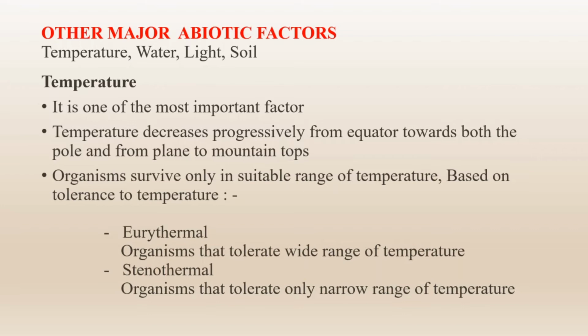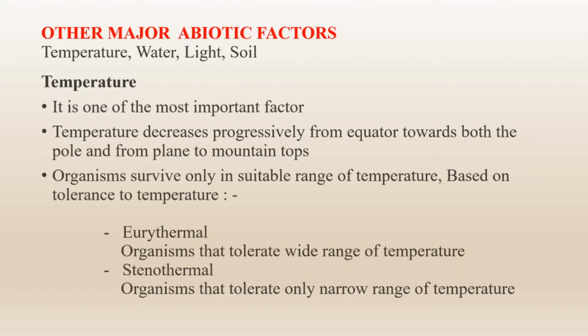Temperature decreases progressively from the equator towards both the poles and from plains to mountain tips. Organisms survive only in a suitable range of temperature. Again, for different types of organisms, the range of suitable temperature is also different. For example, we generally find penguin, krill, etc. in the southern pole, but we generally find the polar bear in the northern pole. On the other hand, human beings and other organisms are generally found in the equatorial region of the earth.